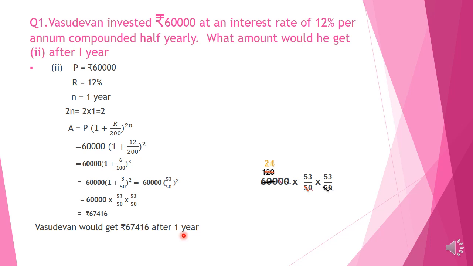So in the first question and second question we have only the difference in N. In the second question it is 1 year, in the first question it was 6 months. So whenever 6 months comes, 2N becomes 1, and when 1 year comes, 2N becomes 2. That is the only difference. Okay children.